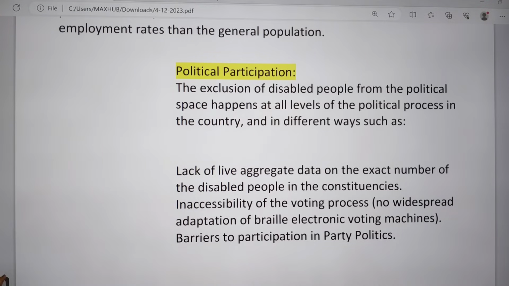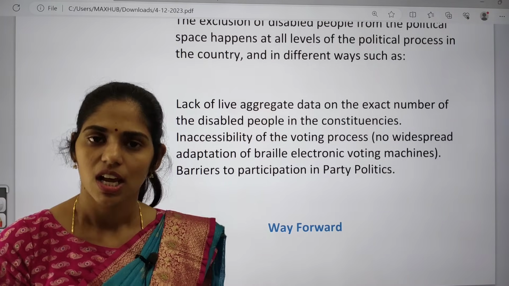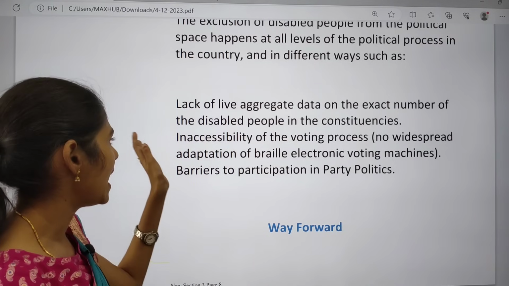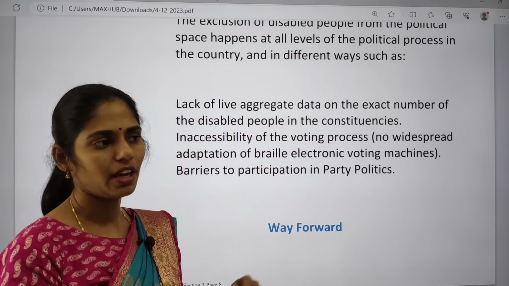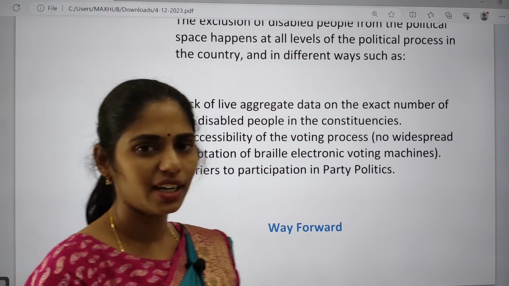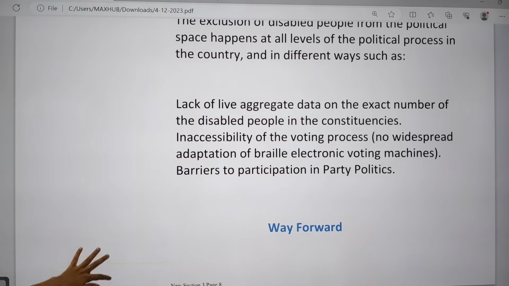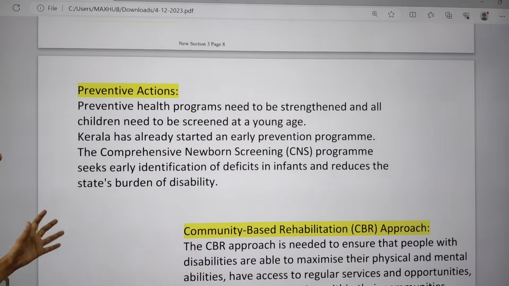Okay, and there is also a lack of live aggregate data on the exact number of people present in the constituencies, like exactly the number of disabled people. And there is inaccessibility of the voting process, because if I am a blind person, I can't use this EVM, right?